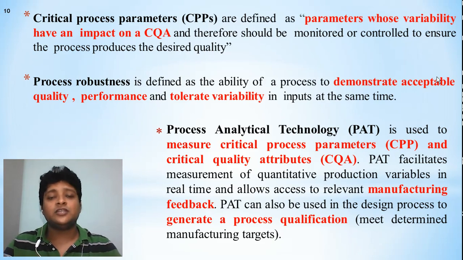So during manufacturing, PAT allows quantitative measurement and gives us feedback about the manufacturing, and it also helps us design the process to generate a process qualification, which will help us meet the target goal.